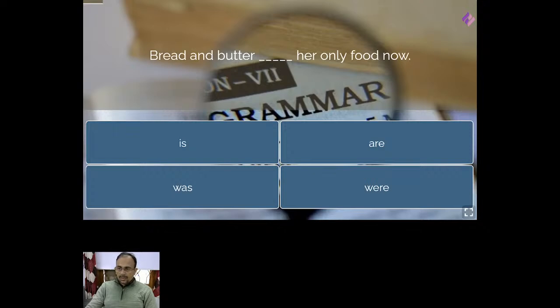So, as you can see here, dear students: "Bread and butter dash her only food now." Is it is, are, was, or were? You can answer in terms of A, B, C, D. This is A, this is B, this is C, and this is D. So please do answer.